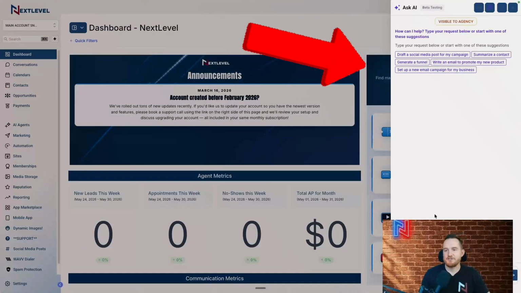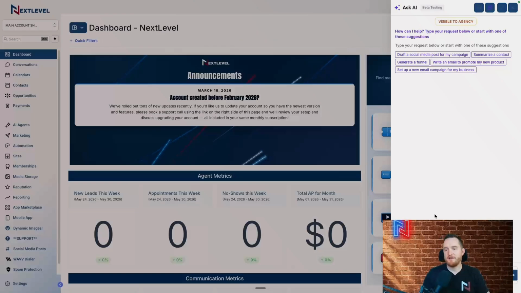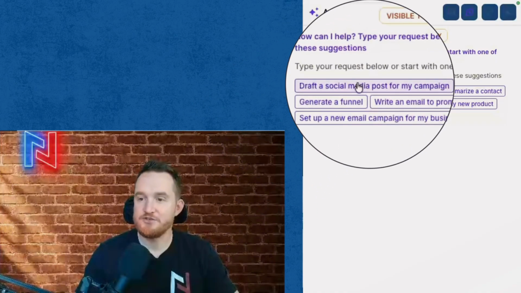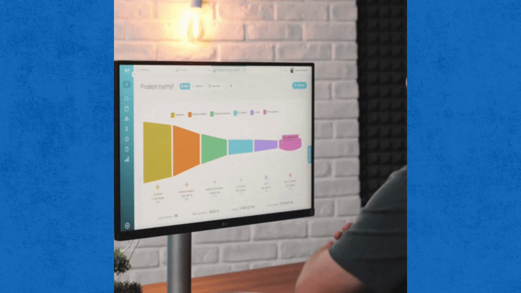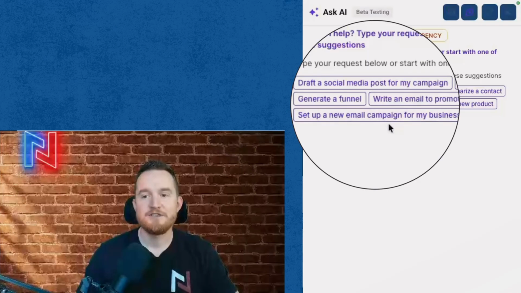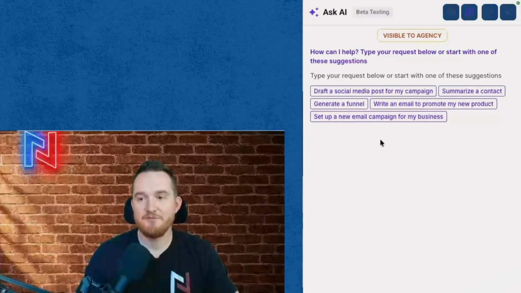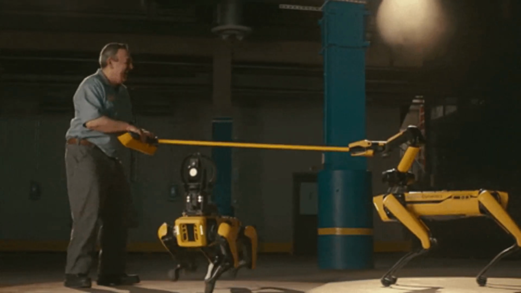And you can see here that it shows you a bunch of stuff right out of the gate. So it shows you that you can draft a social media post for your campaign. You can summarize a contact. You can generate a funnel. You can write an email. You can set a new email campaign for your business. You can book appointments. You can do all kinds of stuff. You can literally give it 10 different lead names with phone numbers and emails and have it upload all at once. So we're going to test it in real time right here so you can see what it does.